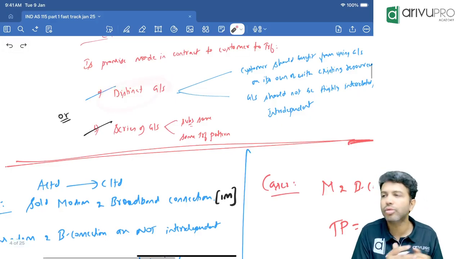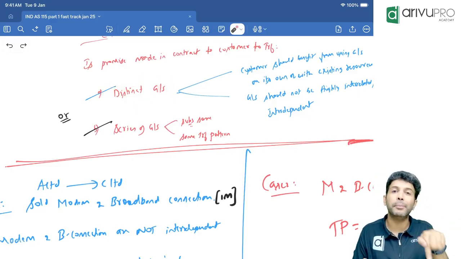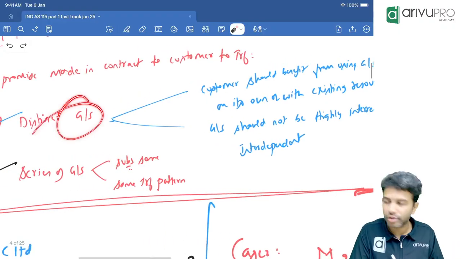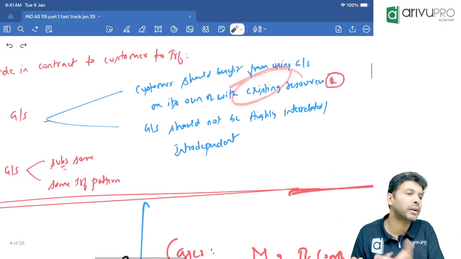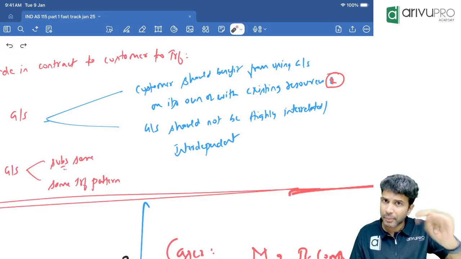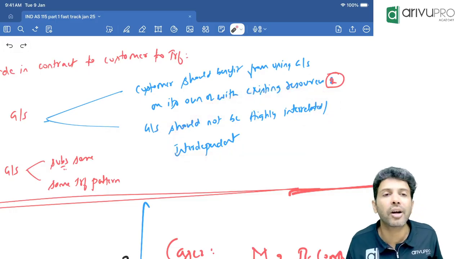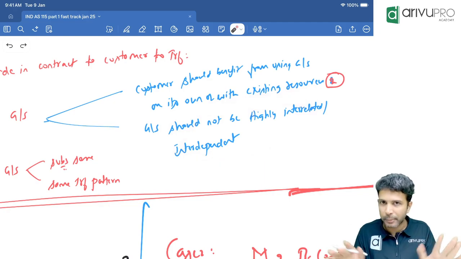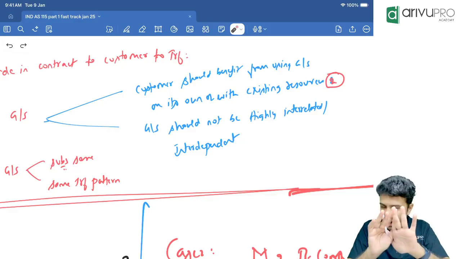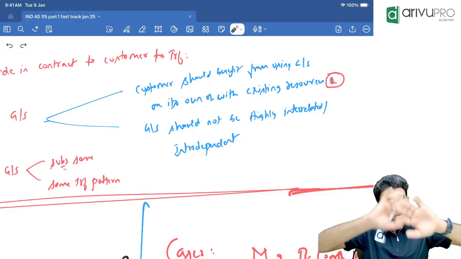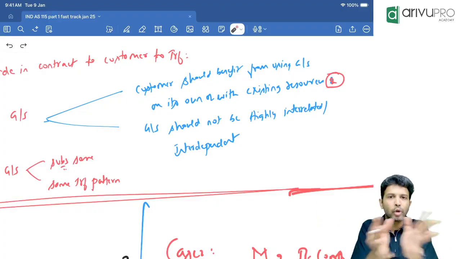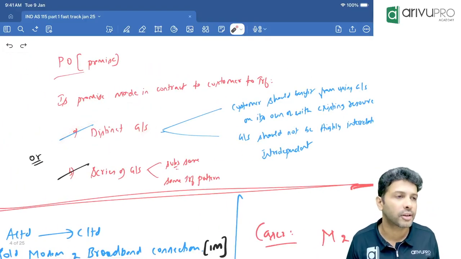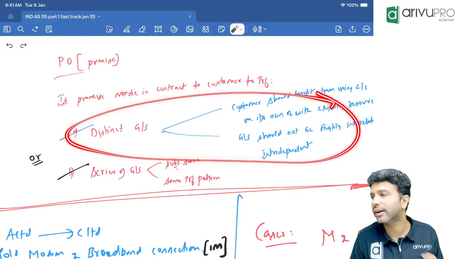And when can you say a good or service is distinct? When the customer can benefit from using the asset on its own. The customer should be able to use the good or service on its own or with the resources available with the customer. And if you have supplied multiple goods, the goods should not be highly interrelated or interdependent. If they are interrelated, interdependent, then they are not multiple POs. They become one PO. If they can be used separately, independently, then they are separate POs. If they have to be used together, then they become one PO. That's what we mean by distinct goods or service. This is what we have covered in 2 case study examples.